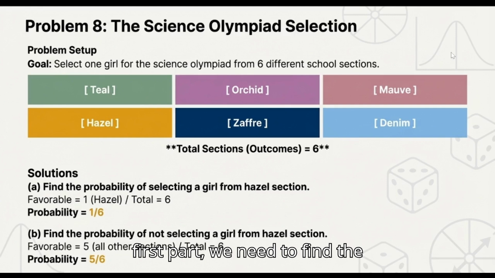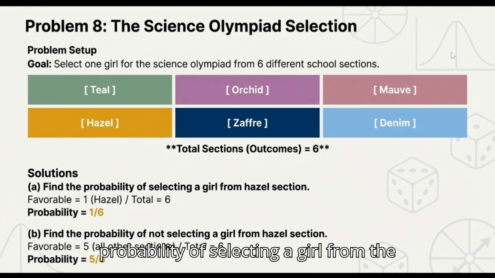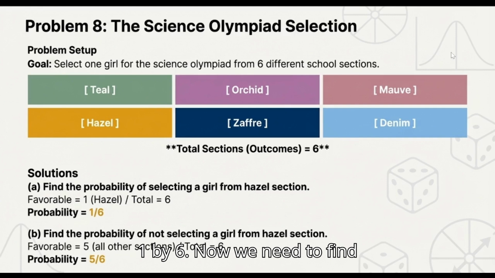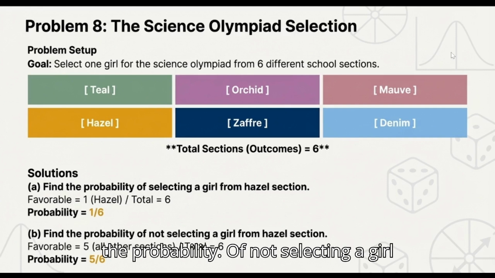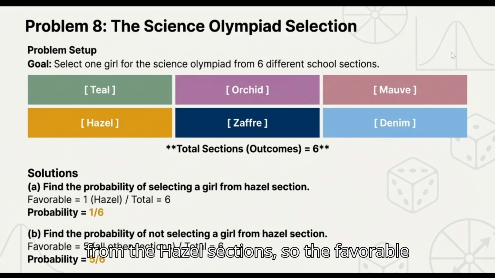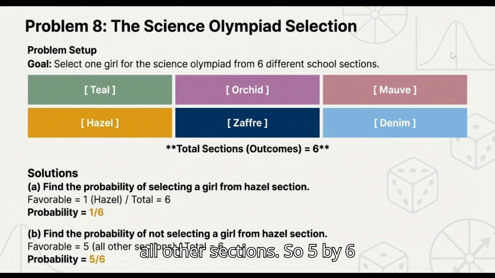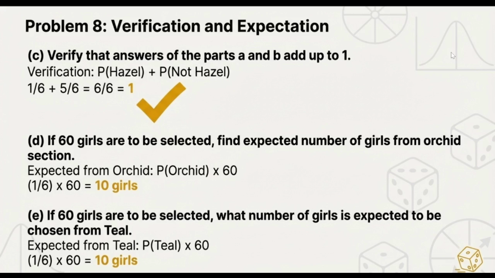For the first part, we need to find the probability of selecting a girl from the Hazel section. Favorable outcomes of Hazel is just 1 and the probability is 1 by 6. Now we need to find the probability of not selecting a girl from the Hazel section. So the favorable outcomes will be 5 because they are all other sections. So 5 by 6 is the answer of probability.